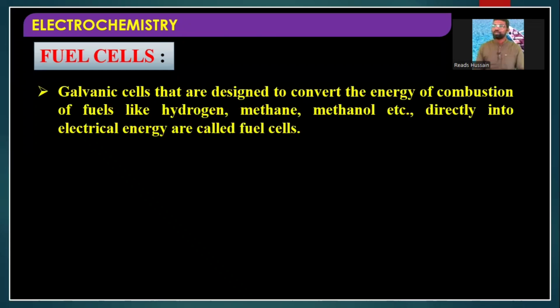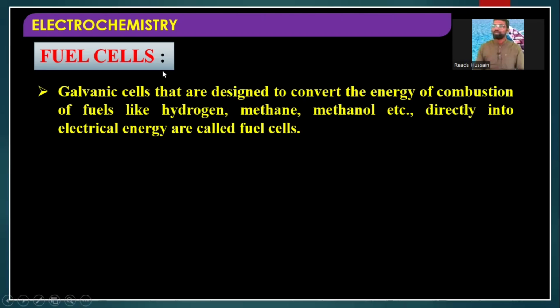Such heat energy is called energy of combustion, the energy due to combustion. Combustion means burning. If you burn something like hydrogen, methane, methanol, etc., some heat energy will be released. That energy is directly converted into electrical energy. Such devices are called fuel cells.